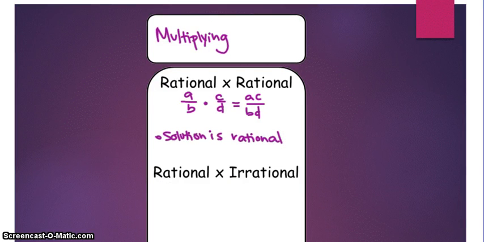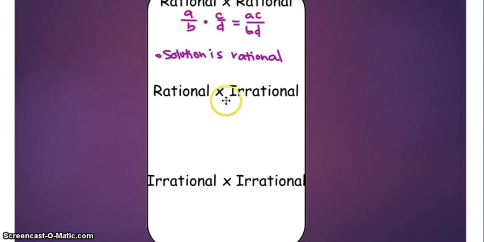Alright, we go down to rational times irrational. So that means we're taking that irrational and we're just adding it to itself as many times as the rational says we will. So when we add an irrational to itself so many times, it's irrational plus irrational plus irrational plus irrational. We're going to end up with an irrational. Okay, so the solution is usually irrational.